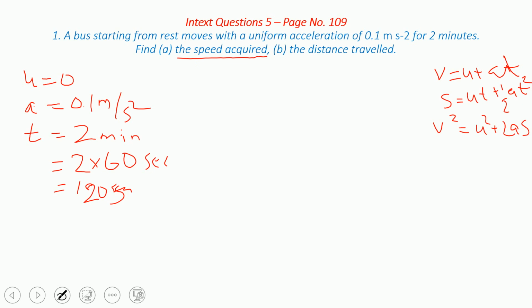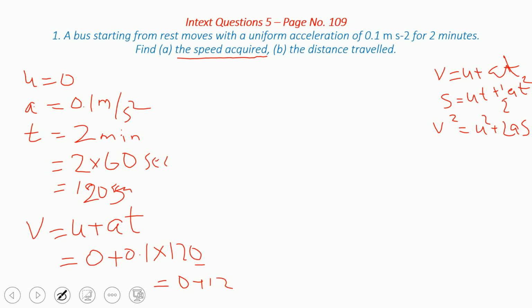Now here what is the speed acquired? Speed acquired means final velocity. So directly the first one only we can use, because everything else is given. So we can say v is equal to u plus at. Correct? So what is v here? v is equal to u is equal to 0 plus a is equal to 0.1 into t, which is 120. Correct? Now this point will be removed with the 0, so it will become 12. So which is equal to 0 plus 12, which is equal to 12 meter per second. So you got 12 meter per second.